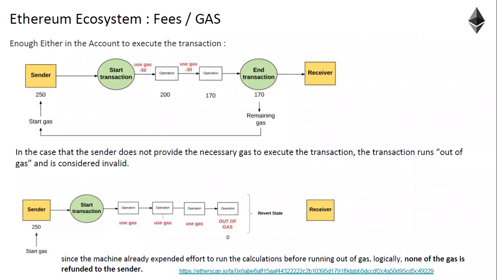Why is gas not considered from the ethers being sent? The transaction amount you want to send is a different field, gas is a different field. So the network will consume only gas for execution. It will not consume amount from the transaction amount. That is defined in the protocol. That's it.